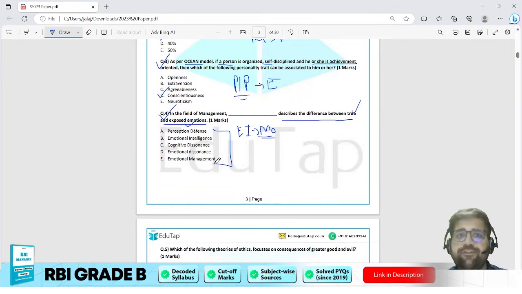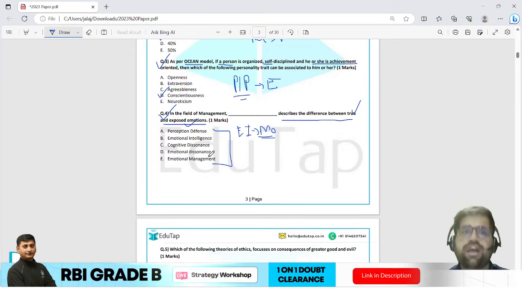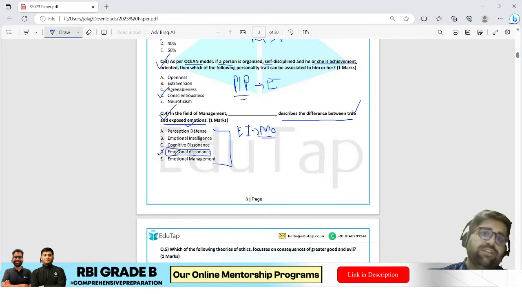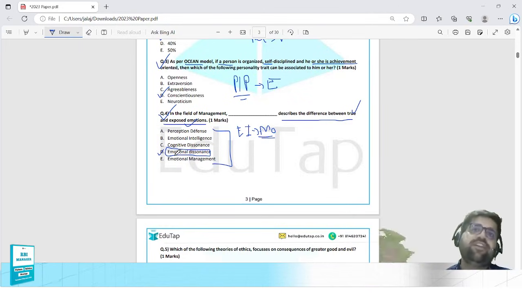In the field of management, what describes the difference between true and exposed emotion? Your answer will be emotional dissonance. Emotional dissonance is that concept which says that yes, there is a difference between true emotions and exposed emotions. True emotions are those you are having inside you. Exposed emotions are those you are showing to the public.